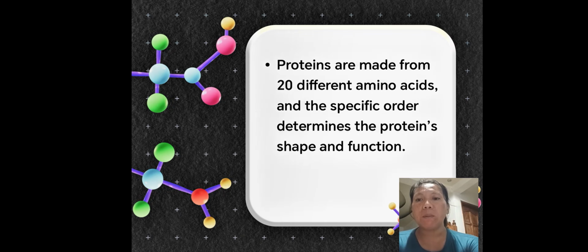Quaternary, an assembly of multiple polypeptides. An example is hemoglobin, which has 4 subunits working together. The protein sequence is the blueprint that determines how proteins fold, function, and interact in the cell. Sa madaling salita, kung paano kasunod-sunod ang amino acid ay siya ring nagdidikta ng role ng protein sa katawan. Understanding protein sequence is crucial in medicine, genetics, and biotechnology as it helps explain diseases and guide treatment and development.